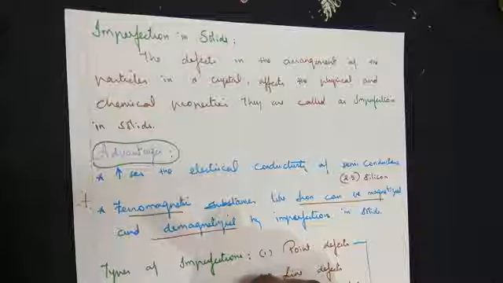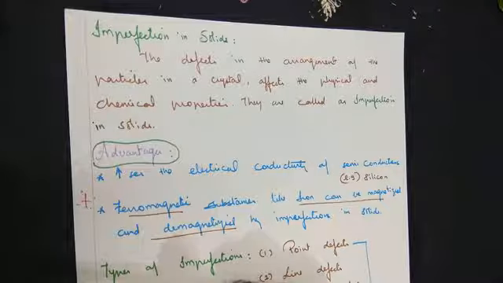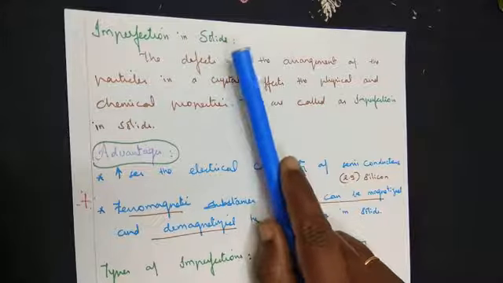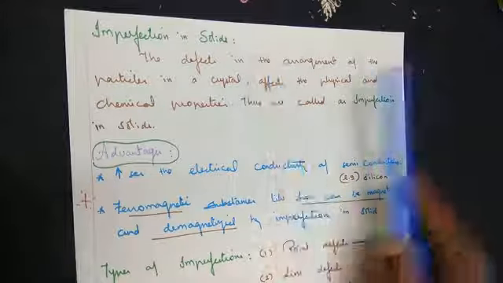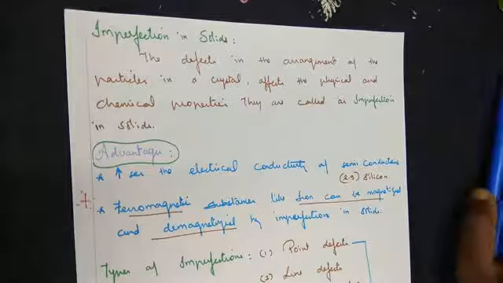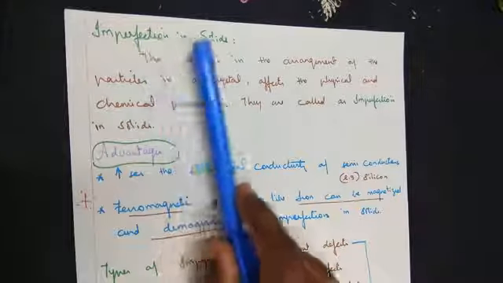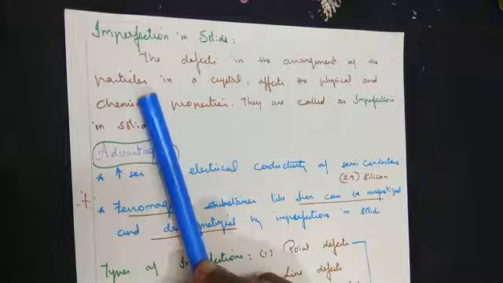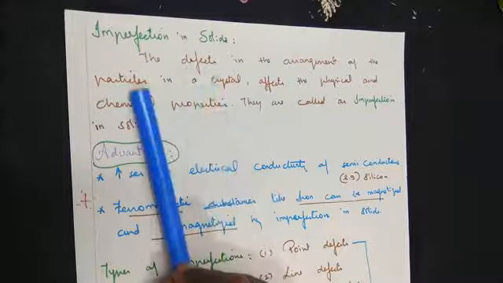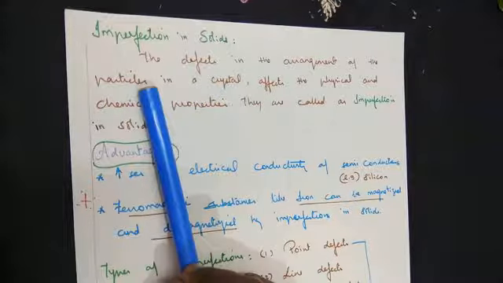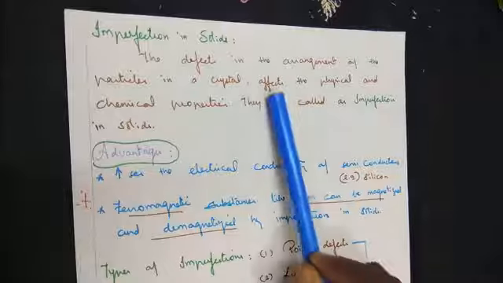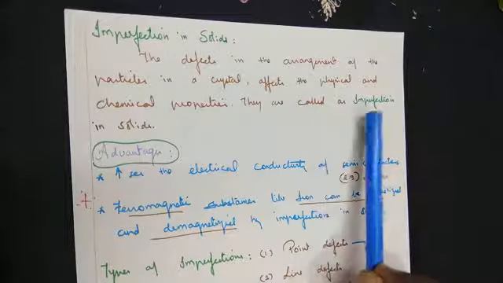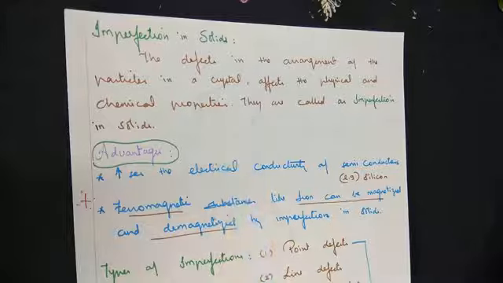Good wishes, dear students. The concept you will be learning in today's class is imperfection in solids, and it happens to be the last concept in a solid state chemistry chapter for you. Imperfection in solids is the defects in the arrangement of the particles in a crystal. Particles may be ions, atoms or molecules, and these defects affect the physical and chemical properties. Hence, they are called imperfection in solids.